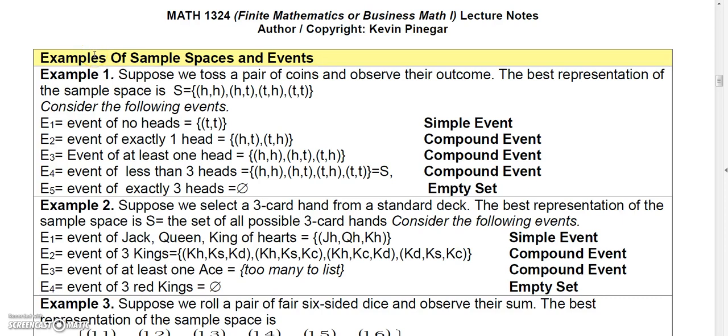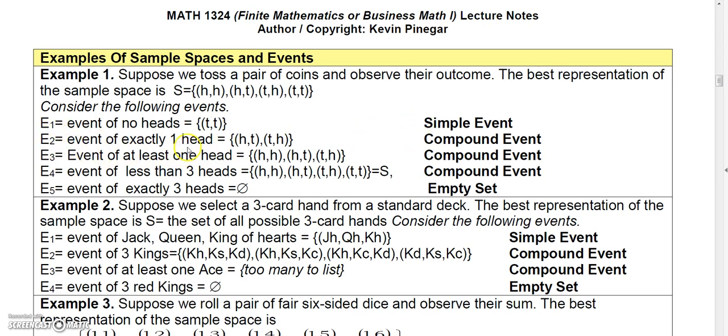Now let's go ahead and look at some examples of sample spaces and events by looking at some experiments here. Suppose we toss a pair of coins and observe their outcome. Now the best representation of the sample space would be the set head head, head tail, tail head, or tail tail. Now if the event we were interested in, let's say E1, was the event of getting no heads, then the only way to get no heads would be to toss tail tail, and that's a simple event.